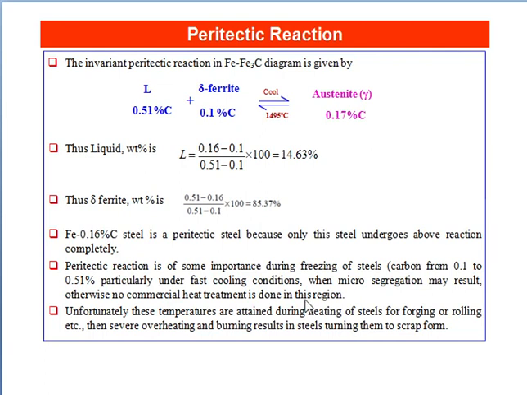Peritectic reaction is of some importance during freezing of steels with carbon from 0.1 to 0.51%, particularly under fast cooling conditions, when microsegregation may result. Otherwise, no commercial heat treatment is done in this region. Unfortunately, these temperatures are attained during heating of steels for forging or rolling, etc. Then severe overheating and burning results in steel, turning them to scrap form.